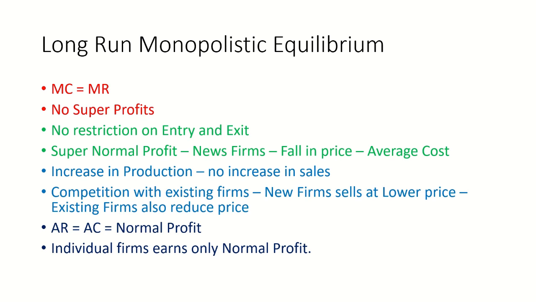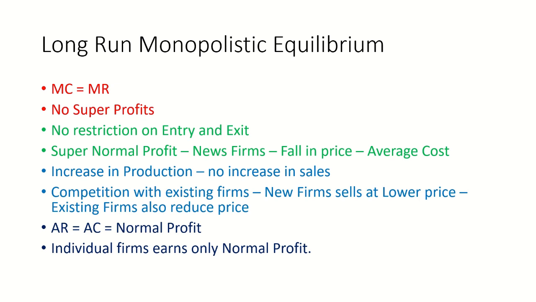Another thing that happens when the new firms come in is that the competition with existing firms also increases. So in order to settle in the market, the new firms sell the products at a lower price. When the new firms sell products at a lower price, the existing firms will reduce their price.